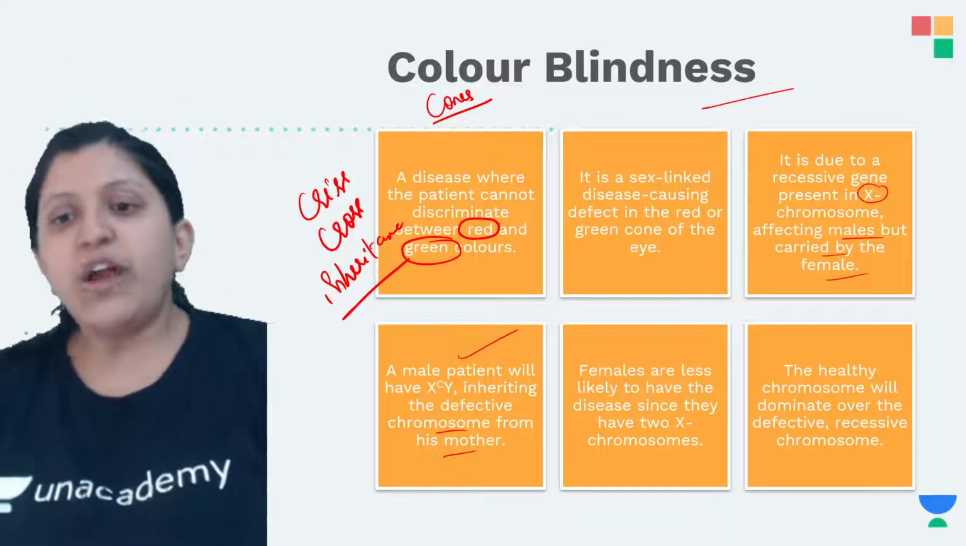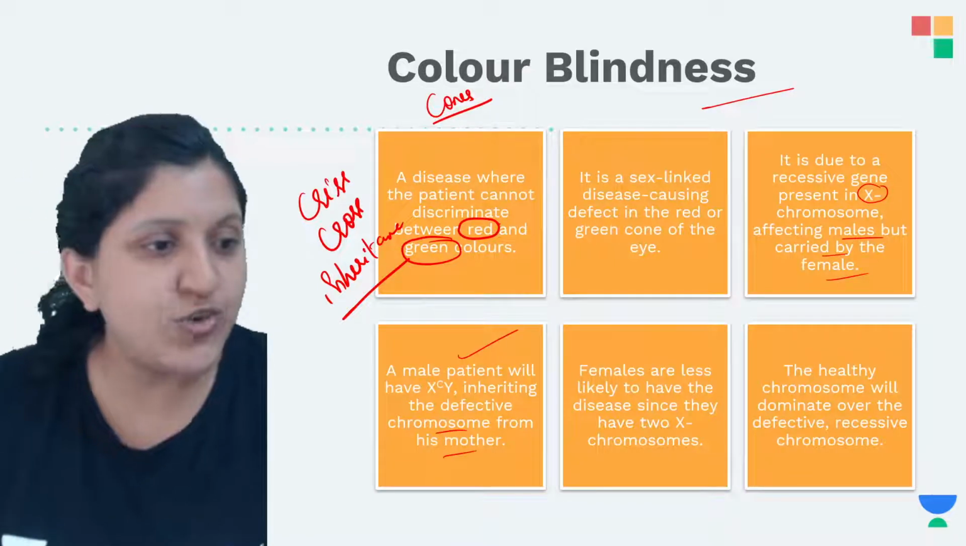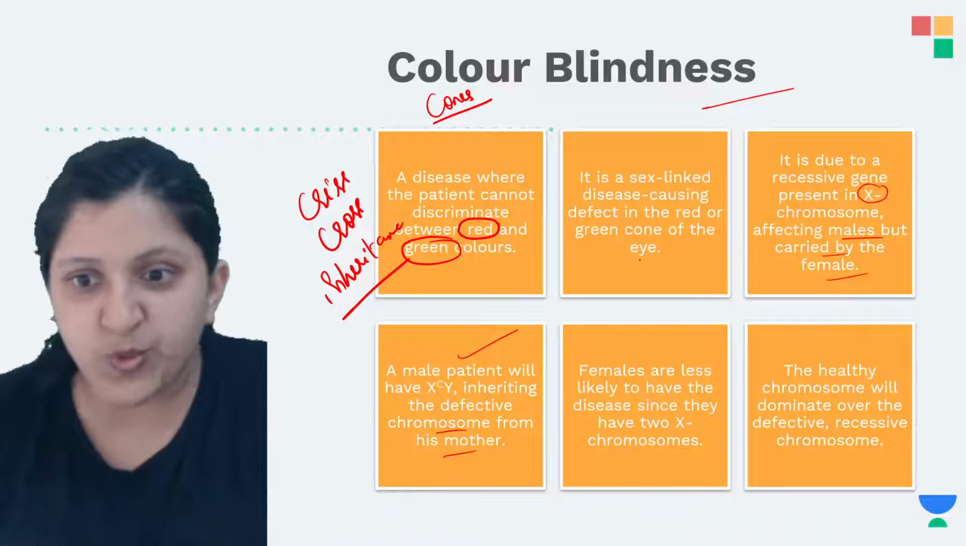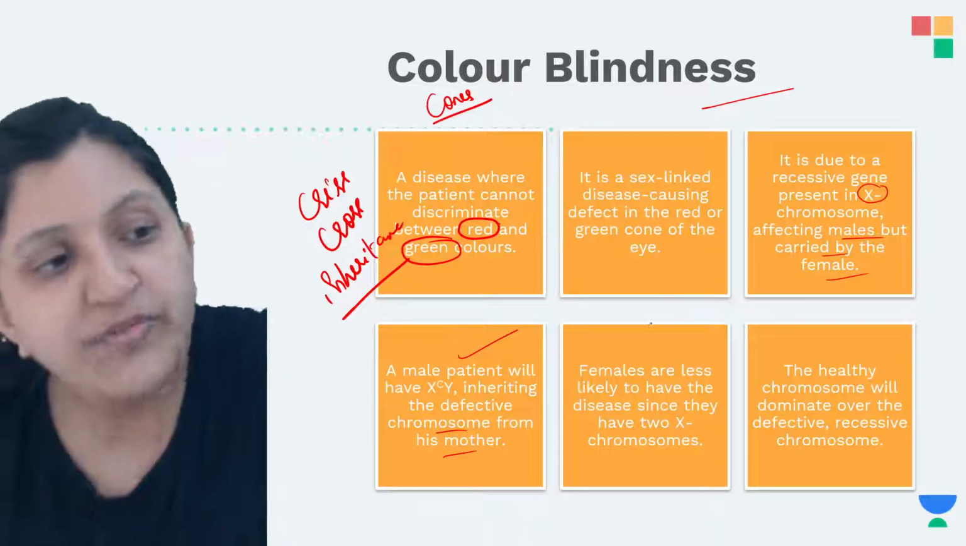Okay. So now females are less likely to have the disorder, since they have two X chromosomes.